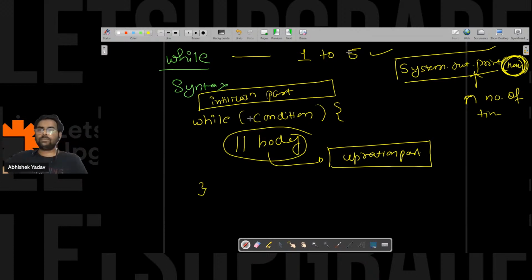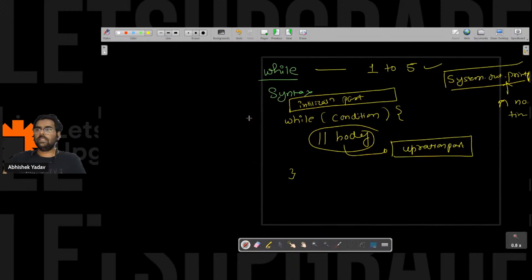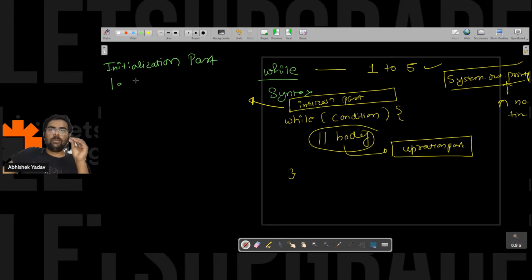So here, guys, when you're writing the initialization part, think of the point from where you have to start the execution, right? So what is the main thing you have to think?